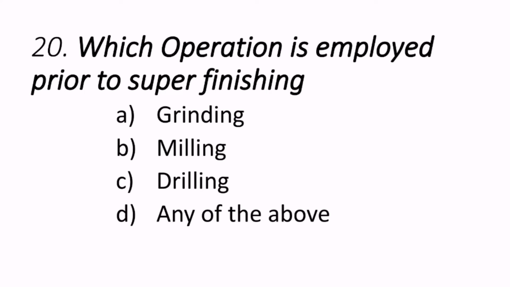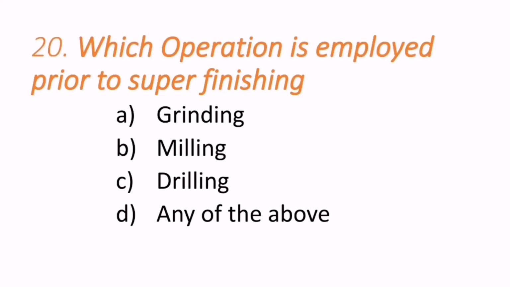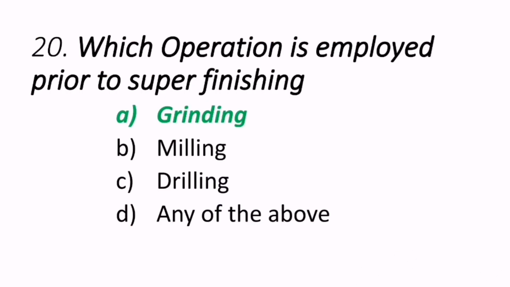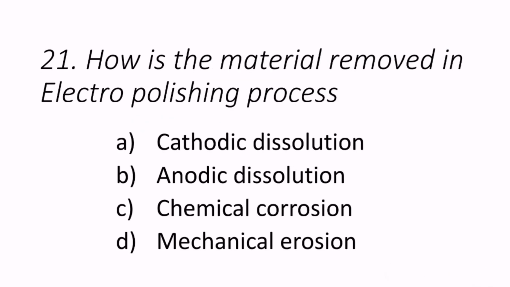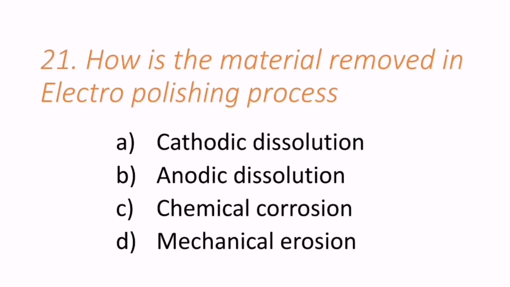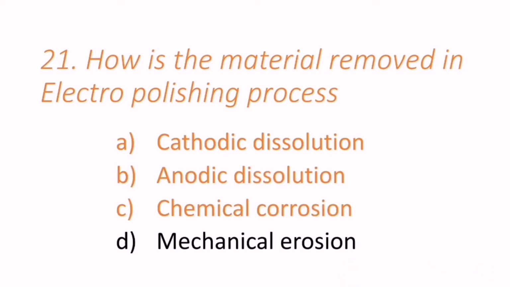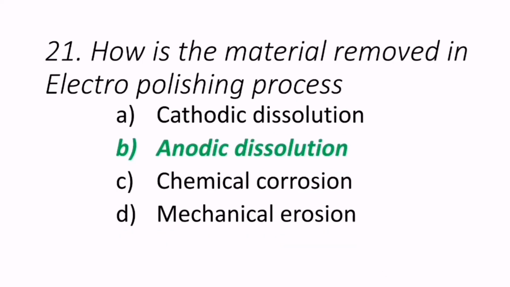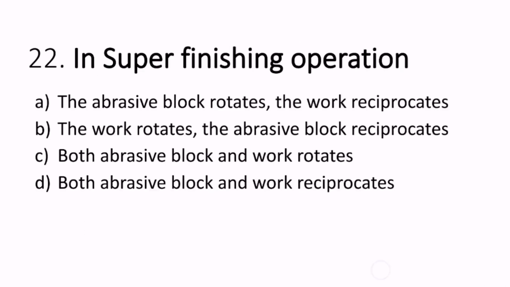20th question, which operation is employed prior to super finishing? So that may be grinding, milling, drilling, or any of the above. So the correct answer is grinding operation is employed prior to super finishing. 21st question, how is the material removed in electropolishing process? Maybe cathodic dissolution or anodic dissolution or chemical erosion or mechanical erosion. So the correct answer is anodic dissolution is used to remove the material in electropolishing process. B is the correct answer.